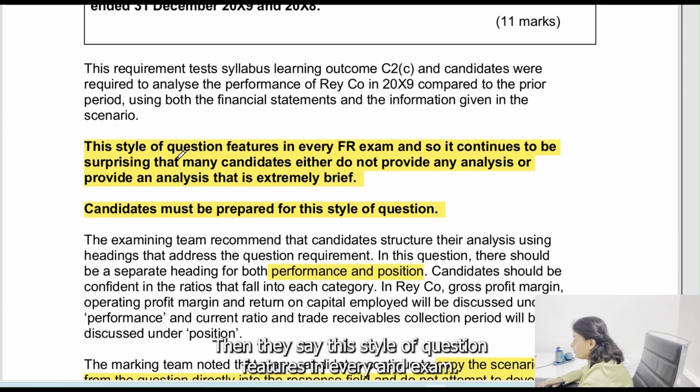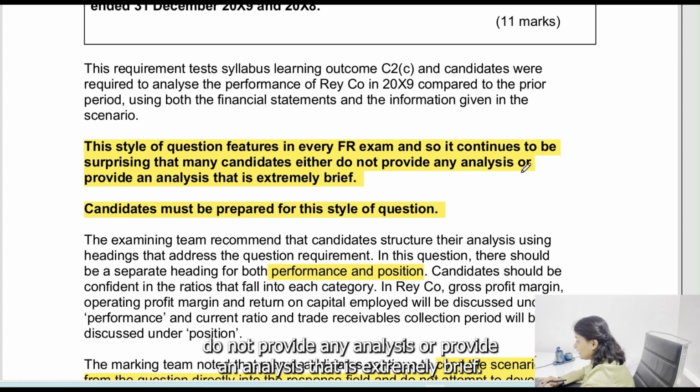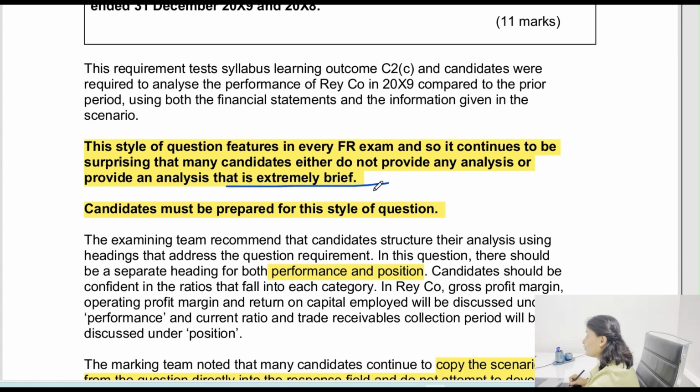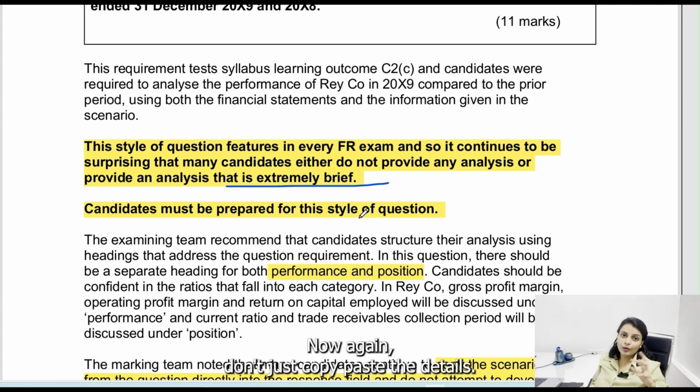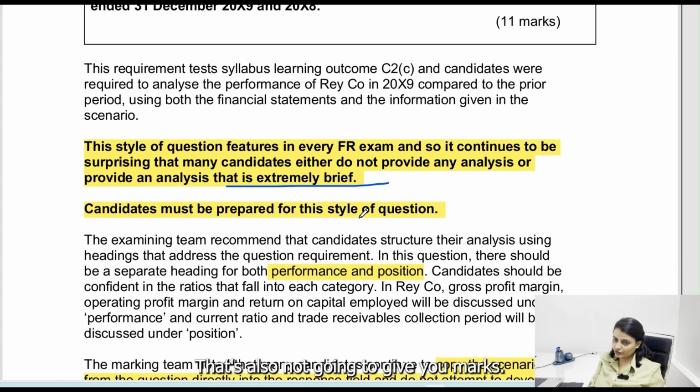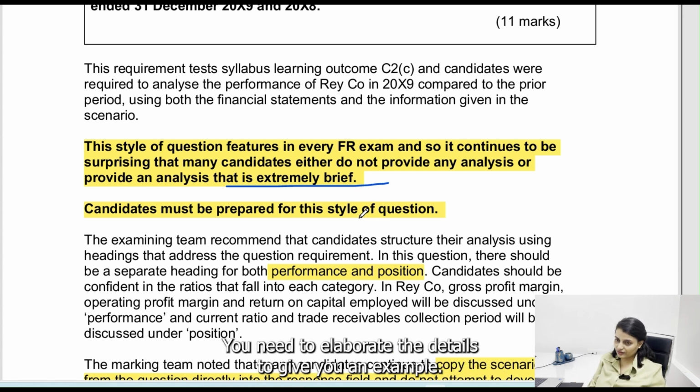Then they say, this style of question features in every FR exam, and so it continues to be surprising that many candidates either do not provide any analysis or provide an analysis that is extremely brief. So be as specific as you can. Please read the scenario as much as possible and put those details in. Now again, don't just copy paste the details. That's also not going to give you marks. You need to elaborate on the details.